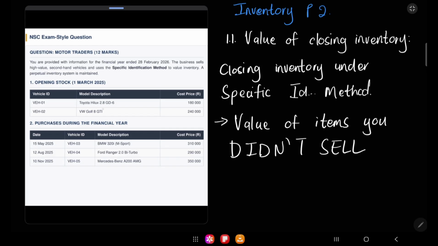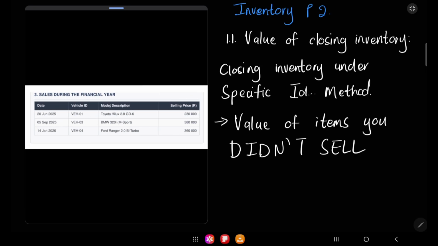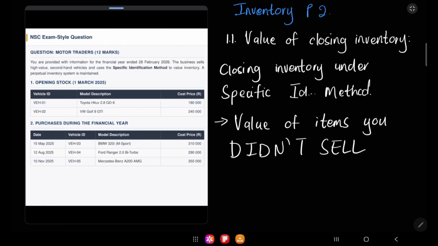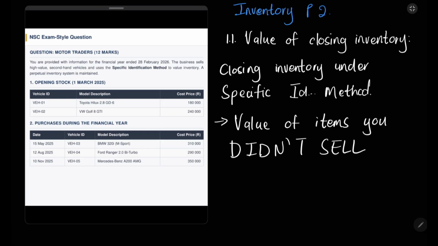You have to check all the items that you have and the items that you sold, because you'll be given sales as well. The ones that remain, you'll have to calculate the value of those items. Make sure that you write all of this in your notebook so that you know how to calculate the closing inventory of the specific identification method. Again, if they say the closing inventory, this is basically, let's say closing inventory.